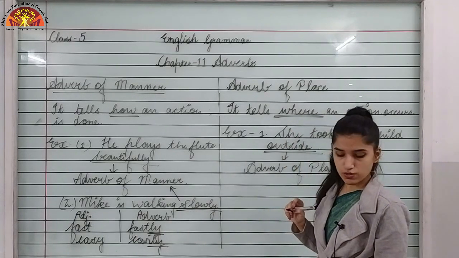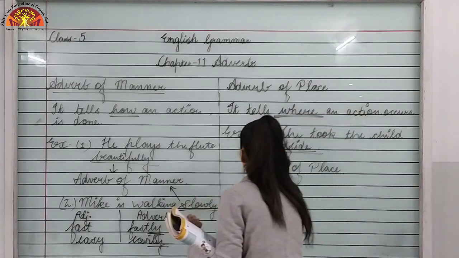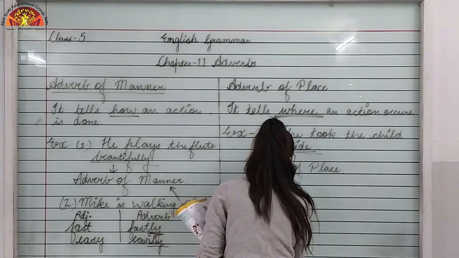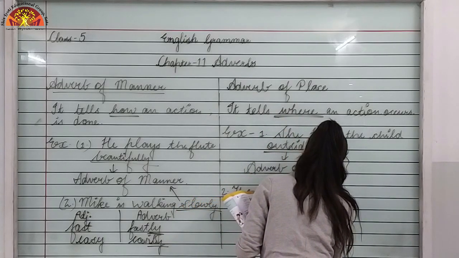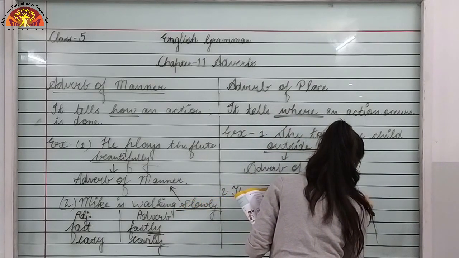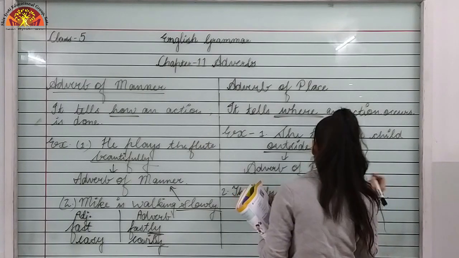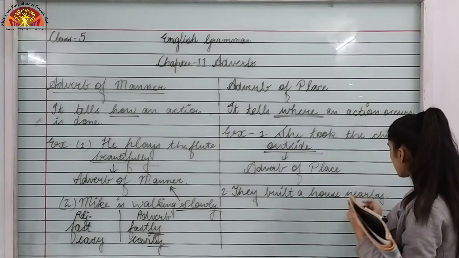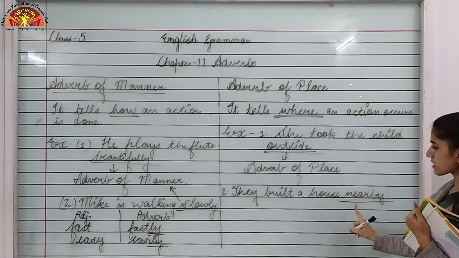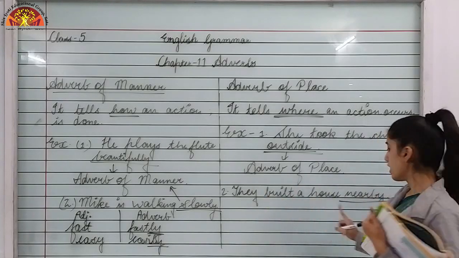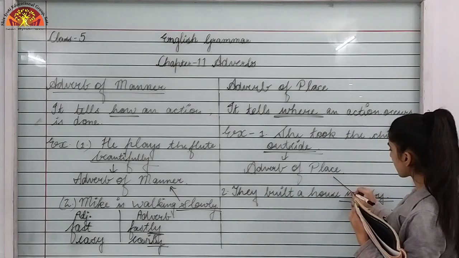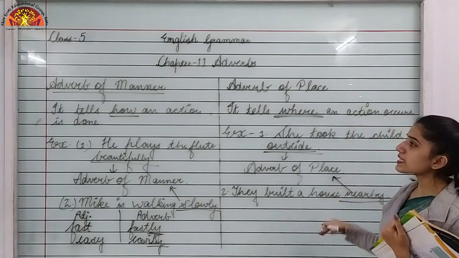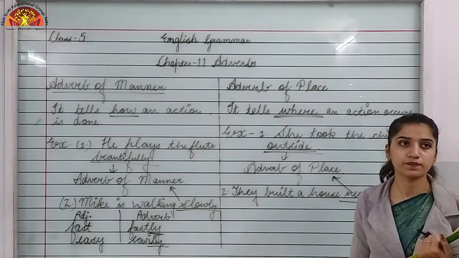Let's take another one also. They built a house nearby. So where did they build a house? They built a house nearby. We are getting the answer when we question the sentence with where. So we are getting the answer as nearby. So nearby is again an adverb of place. Now we will be doing the next type of adverb.